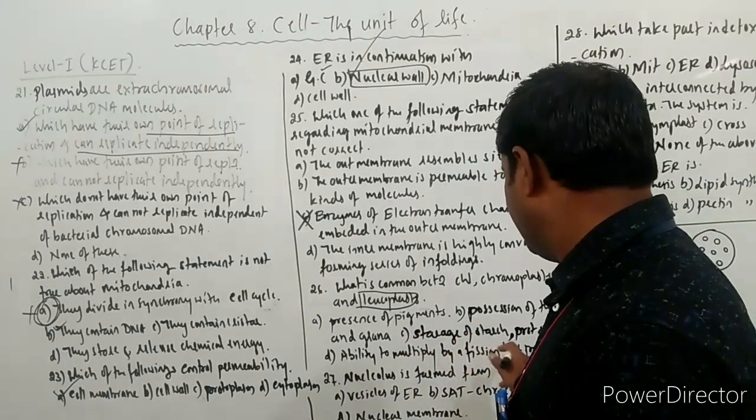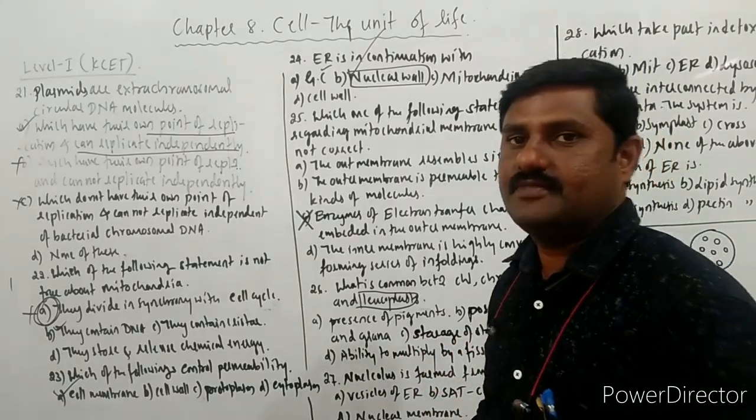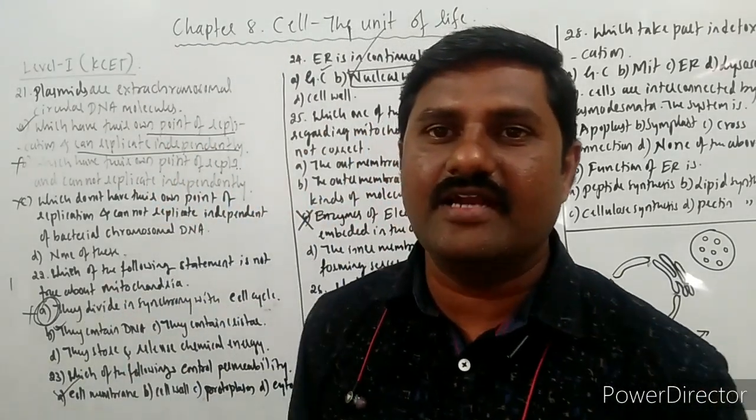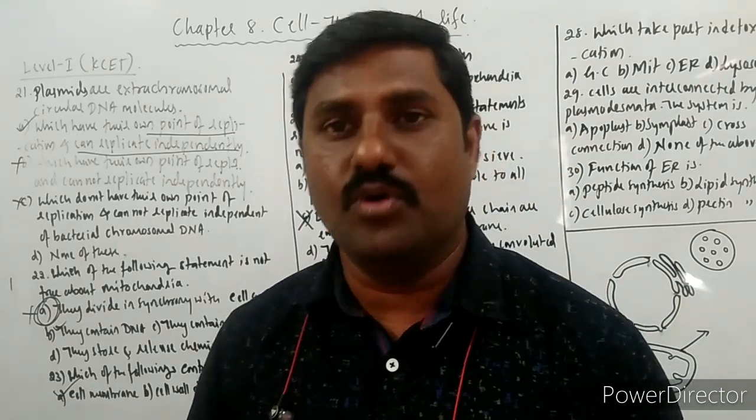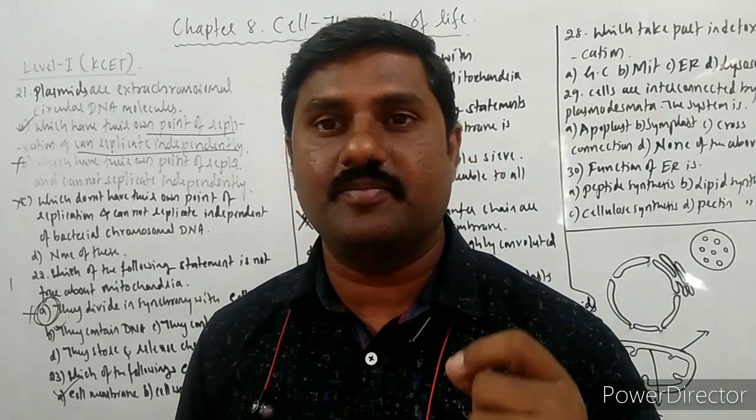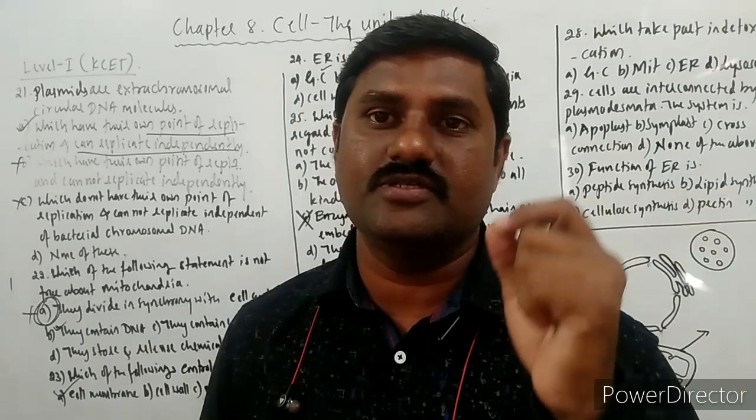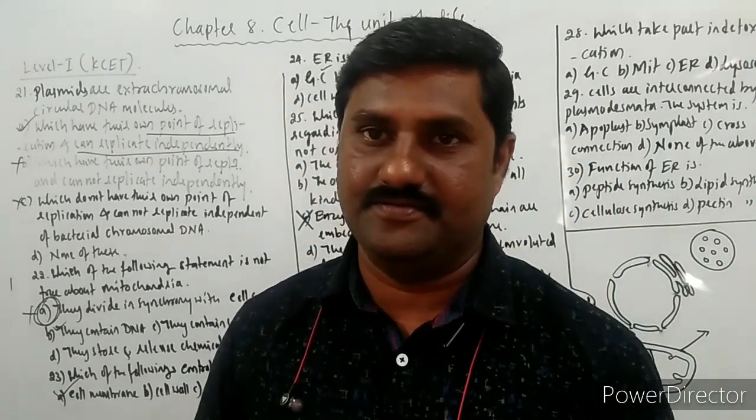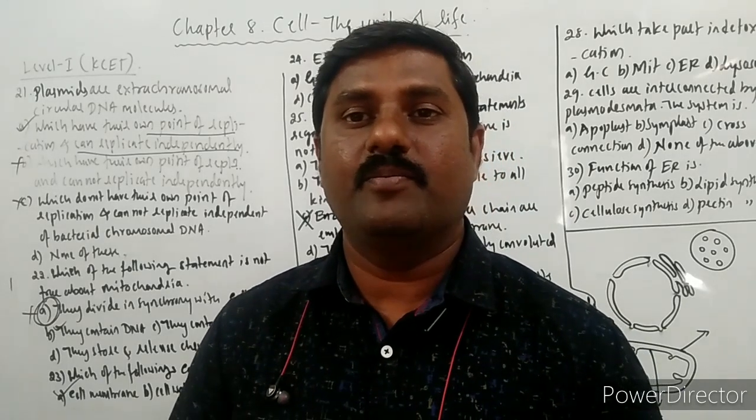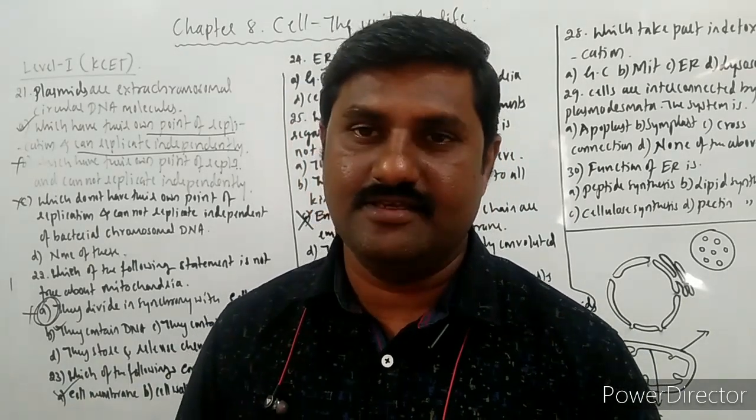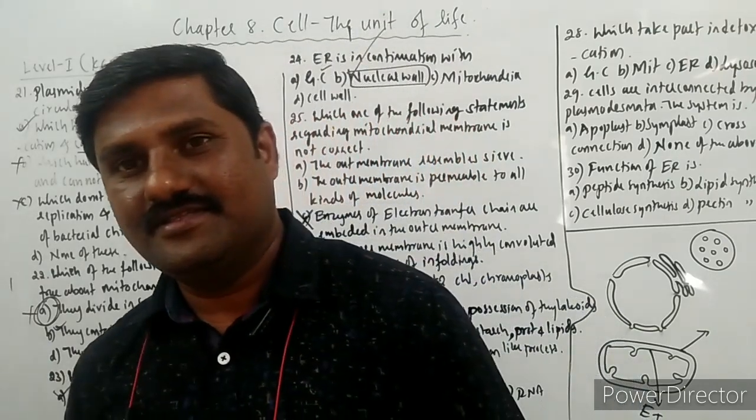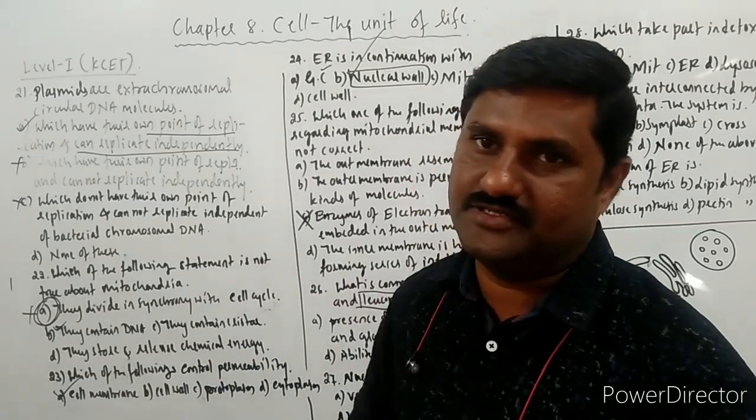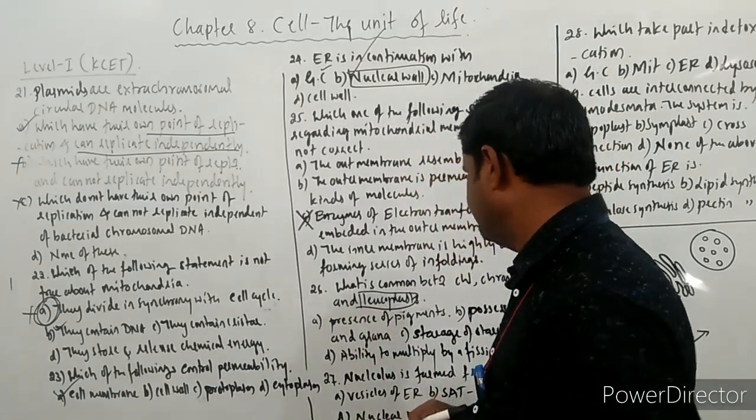Ability to multiply by a fission-like process. See here, all the plastids can divide themselves on their own because the plastids contain their own DNA, right? So that's why they divide themselves by a binary fission-like process. This is a common factor amongst all these three kinds of plastids. That's why the correct answer is option D.